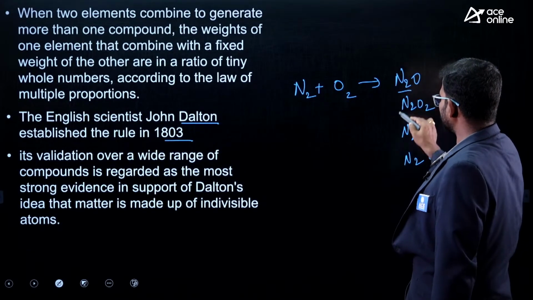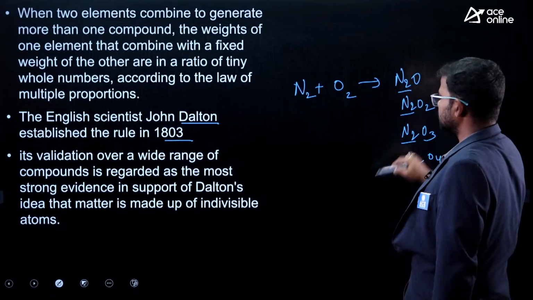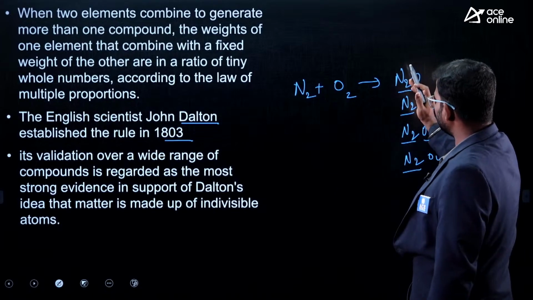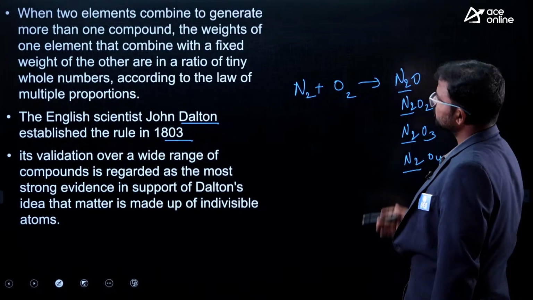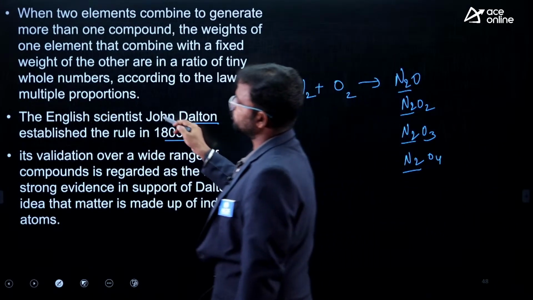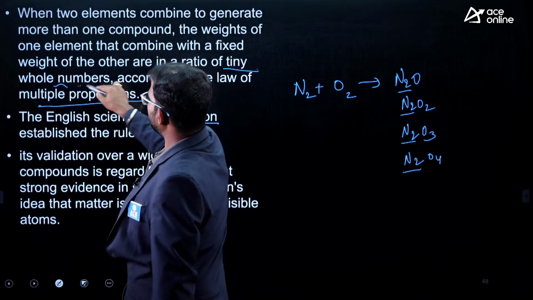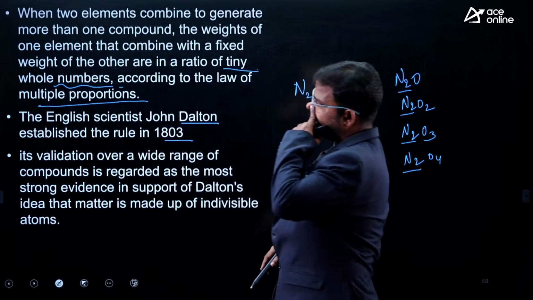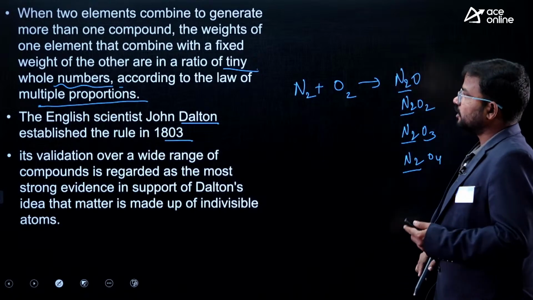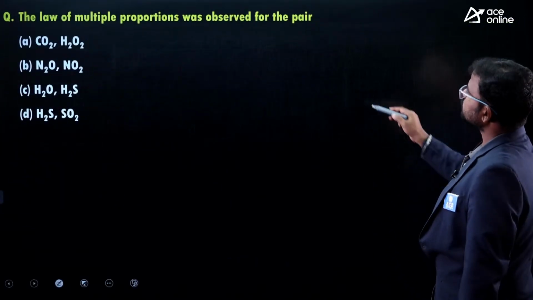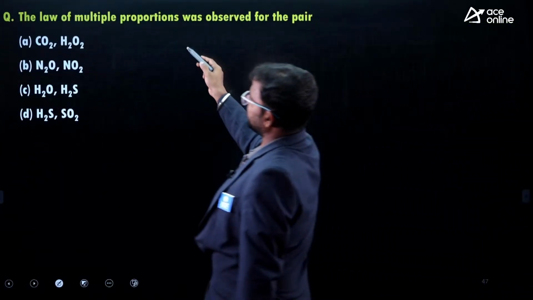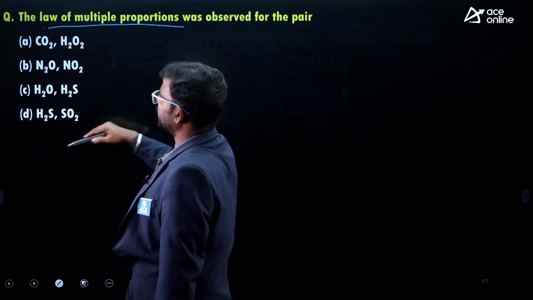It means the mass of one element is the same, but the mass of the other element follows simple proportions. This is nothing but the law of multiple proportions. It was proposed by John Dalton, you have to remember that.